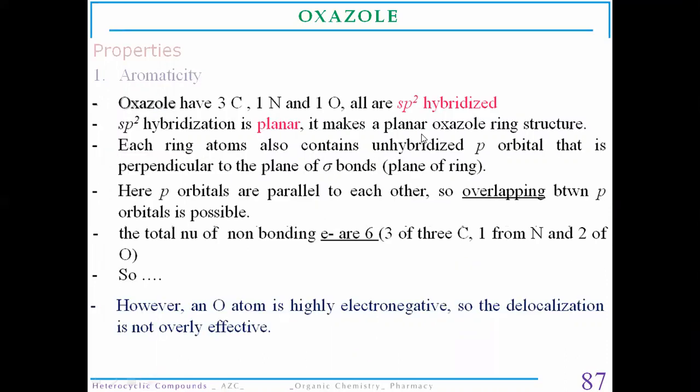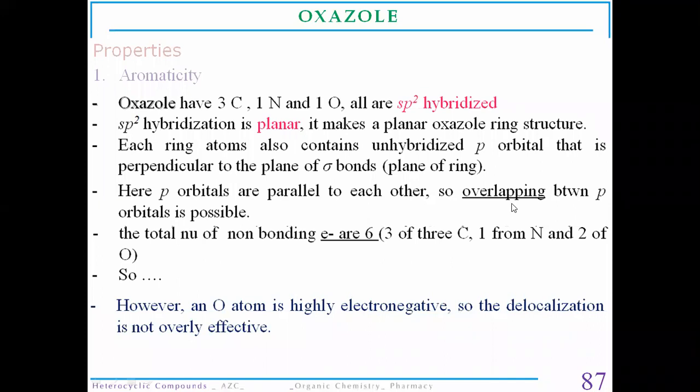So each ring atom possesses an unhybridized p orbital which is perpendicular to the plane of the sigma bonds. So here, the p orbitals of every atom are parallel to each other.